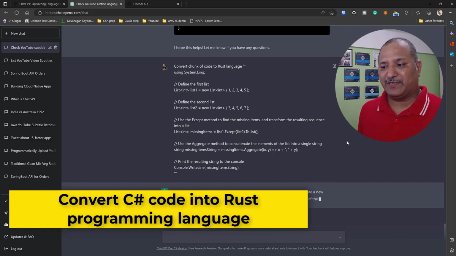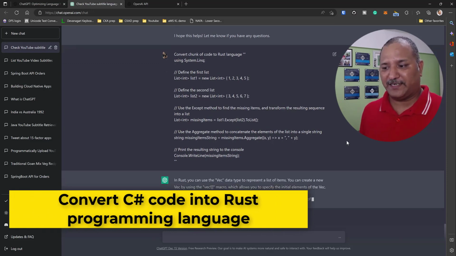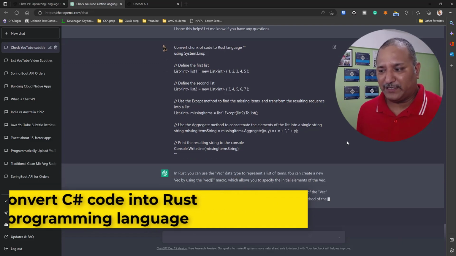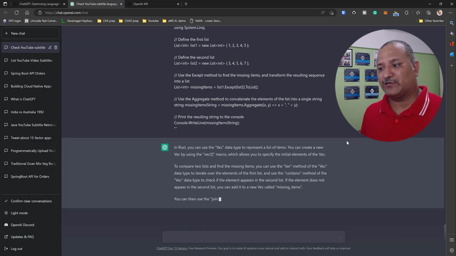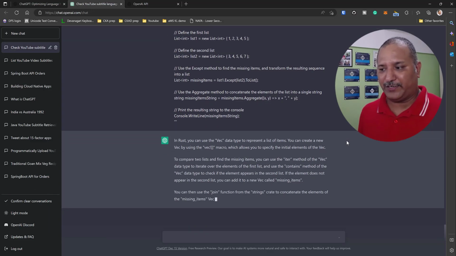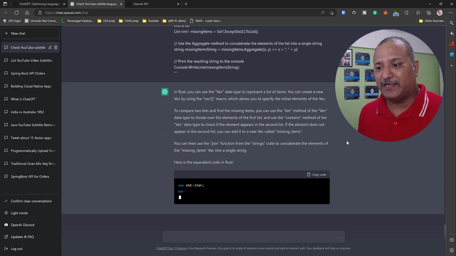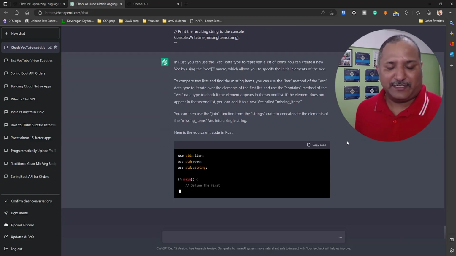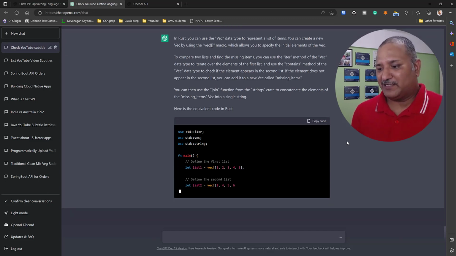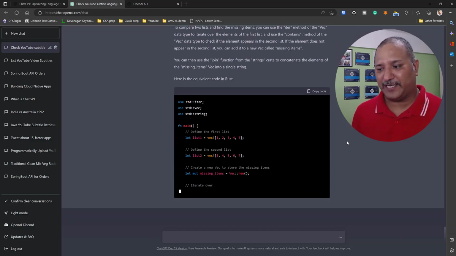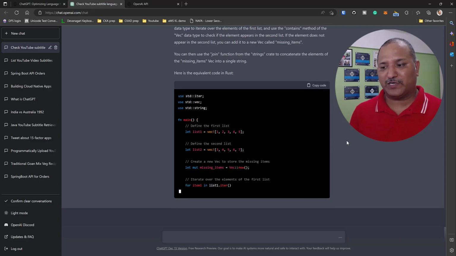And here it's telling me that I can use the vector data type to represent a list of items, and then to compare it, it's going to use the iteration method, or iter method, and it's generating the code in Rust.